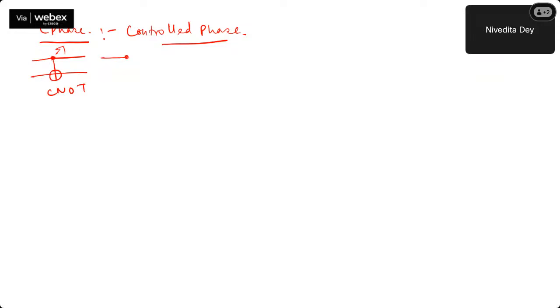In C phase, the control will be there as it is, no issue. Target will be here like this. So it's a Z, but Z itself will be applied only if the control is on. That is it. Okay. That was the thing.